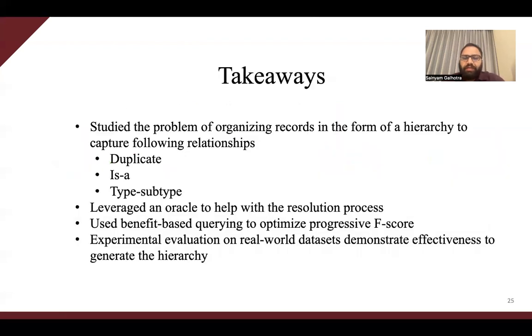In summary, we studied the problem of organizing records in the form of a hierarchy that captures is-a type, subtype, and duplicate relationships. We leveraged the notion of an oracle to generate a hierarchy and used a benefit-based approach to prioritize queries in such a way that it optimized progressive F-score. Experimental evaluation on various real-world datasets demonstrates the effectiveness to generate the hierarchy.